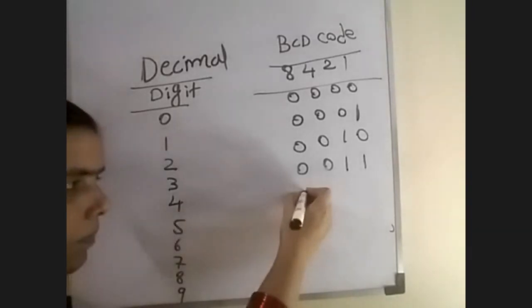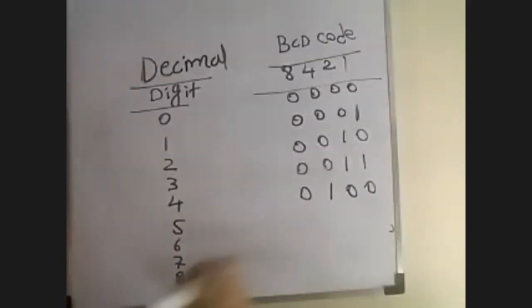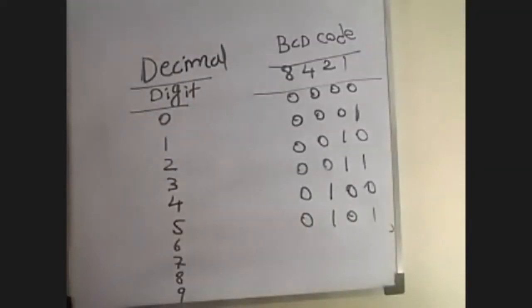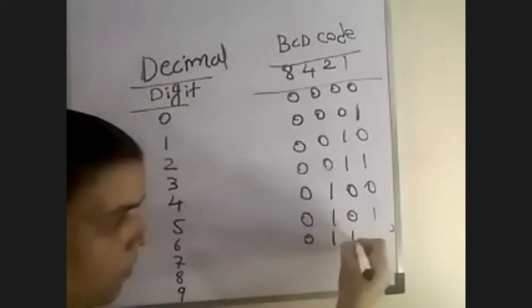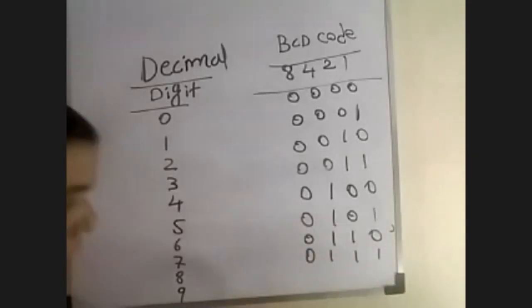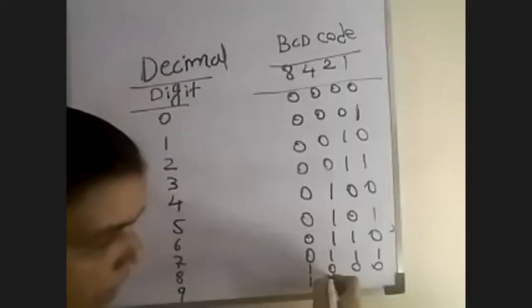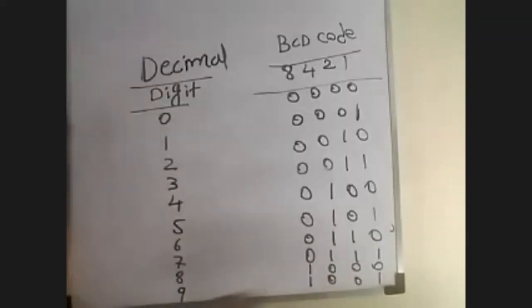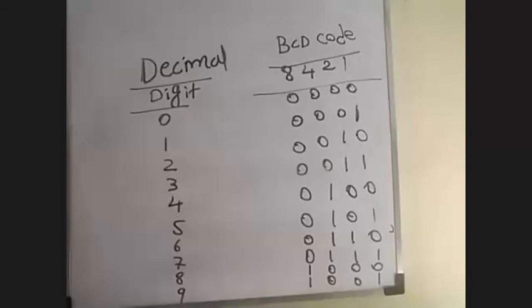4 means 0100. 5 is 0101. 6 is 0110. 7 is 0111. 8 is 1000. 9 is 1001.